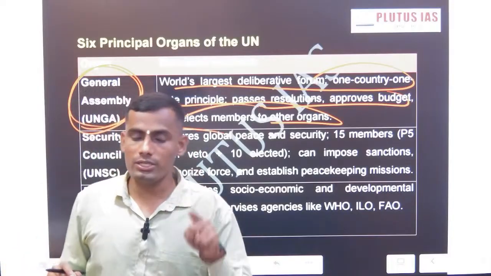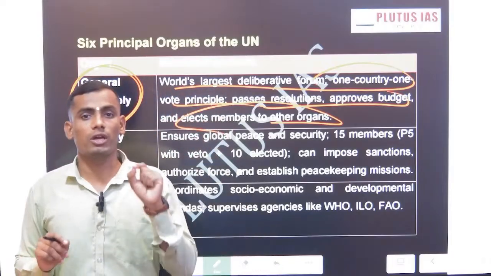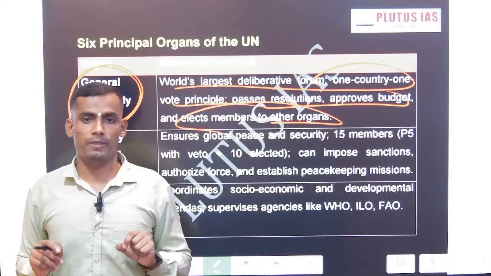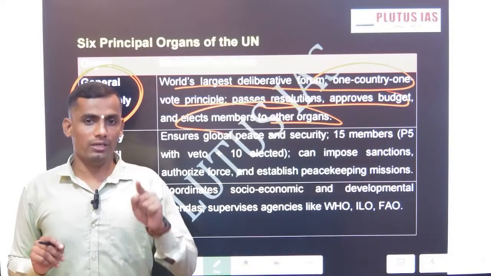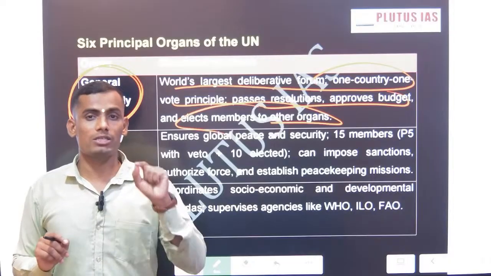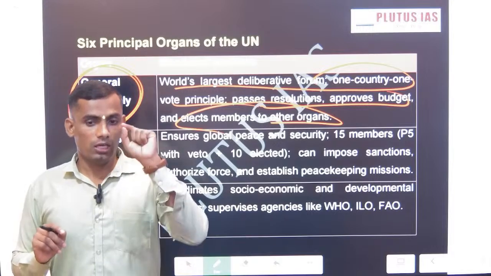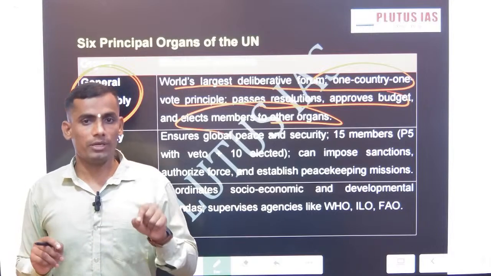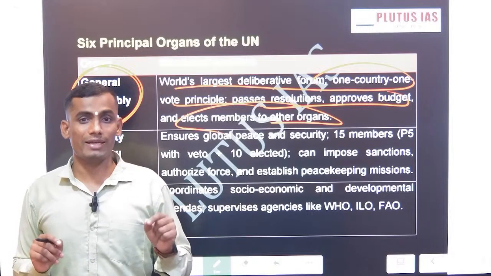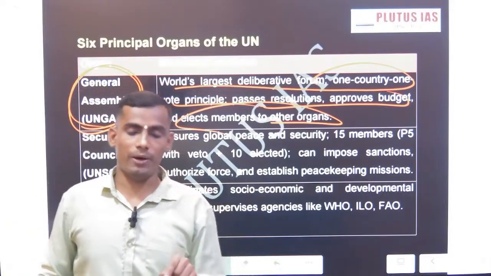But the United Nations Security Council is the most important, called the nerve center of the United Nations system, because the UNSC has the power to pass binding resolutions. At international fora, if any international institution, particularly the UNSC, passes a resolution, that is binding on the states, the UN parties.